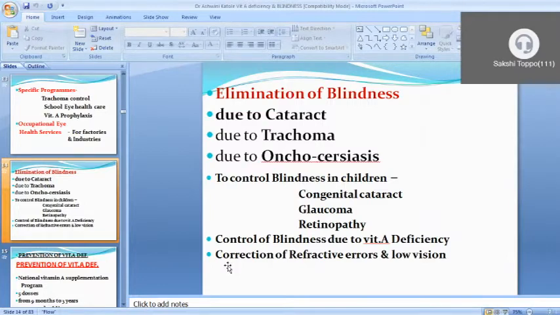We are focusing mainly to eliminate or reduce the prevalence in children or in geriatric patients. So control of blindness due to vitamin A deficiency, and correction of refractive error and low vision, are the main factors to reduce the prevalence of blindness.